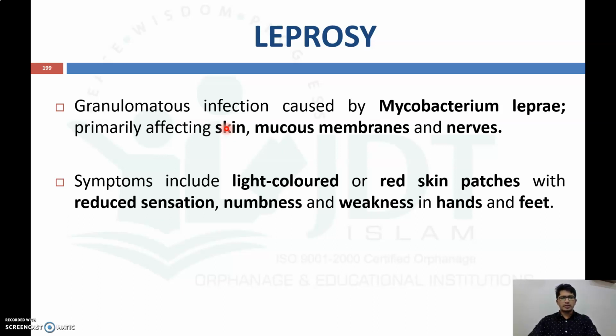So what is leprosy? Leprosy is a granulomatous infectious disease which is caused by Mycobacterium leprae and which primarily affects the skin, mucous membrane and nerves. The important symptoms are light colored or red skin patches with reduced sensation, numbness and weakness in hands and feet. Mycobacterium leprae is the causative organism. Here we will discuss the different drugs which are used to inhibit Mycobacterium leprae.